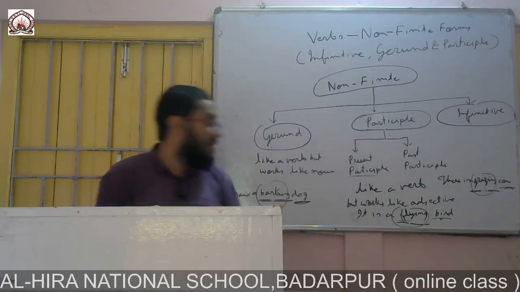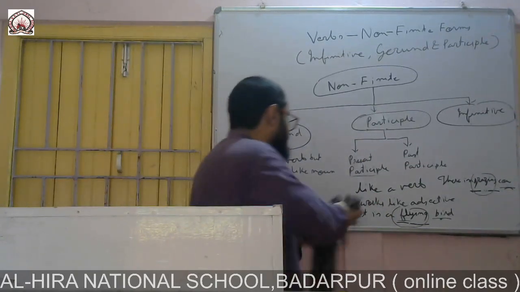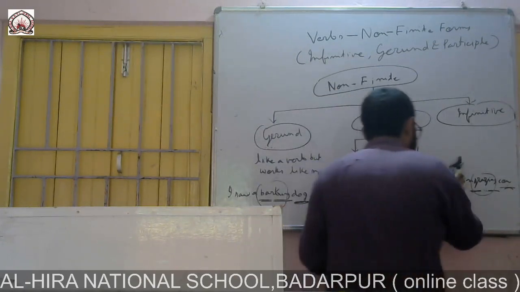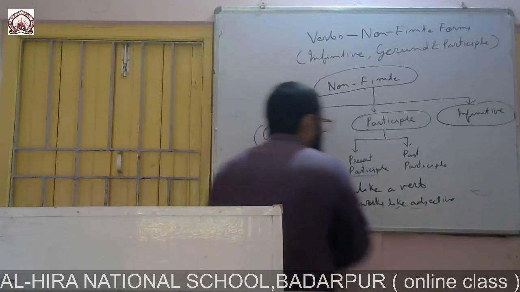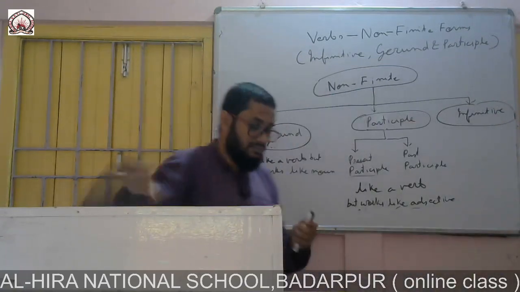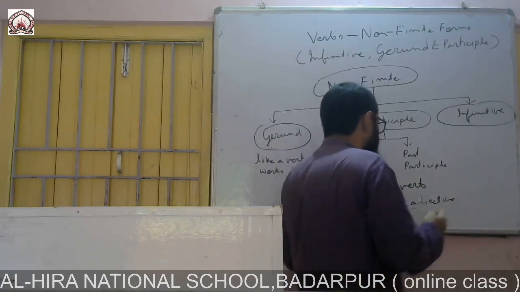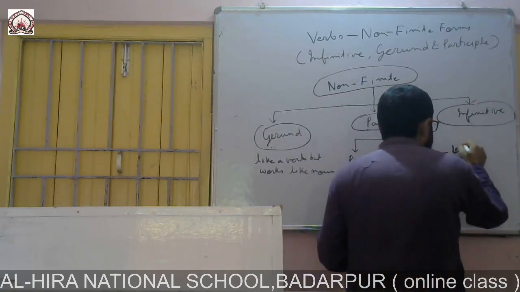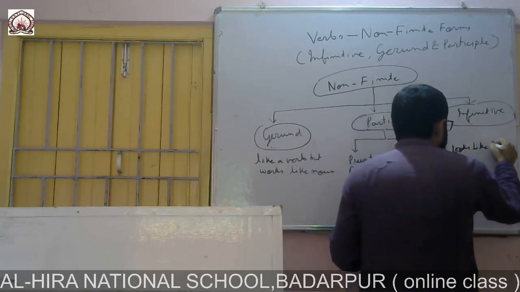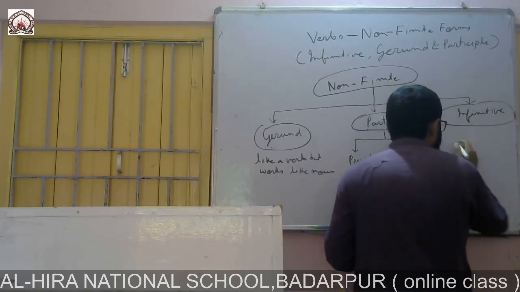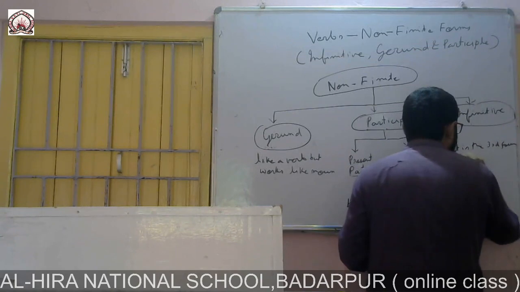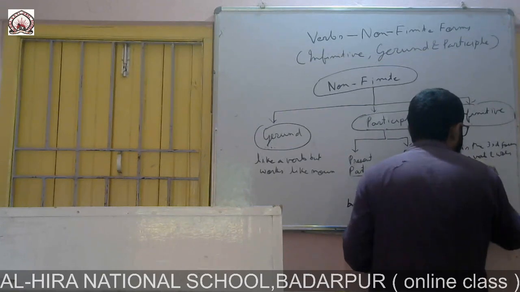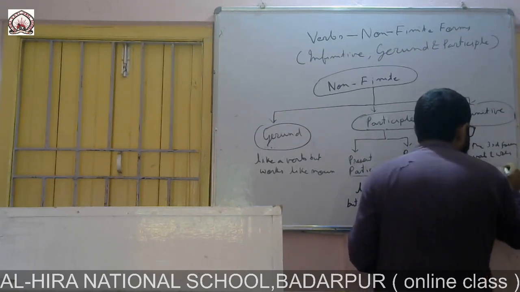And past participle, now let's come to past participle. It is the third form of a verb and works like an adjective.